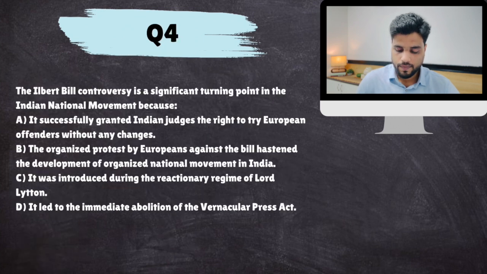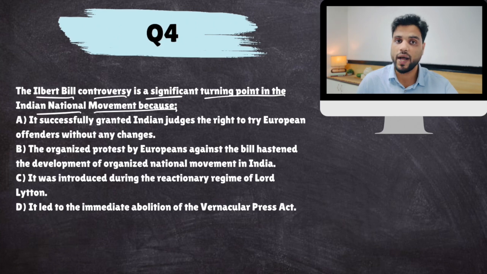Next. The Ilbert Bill controversy is a significant turning point in the Indian national movement. Why? It was the Ilbert Bill controversy after which the Indians were sure that the British are not benevolent towards Indians. There is some racism also. Okay. What did the Ilbert Bill controversy say?